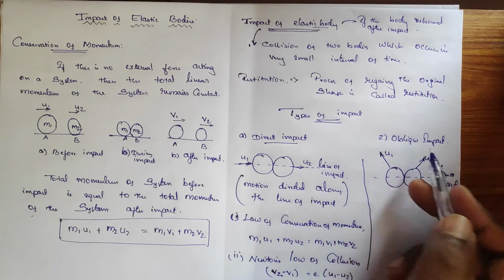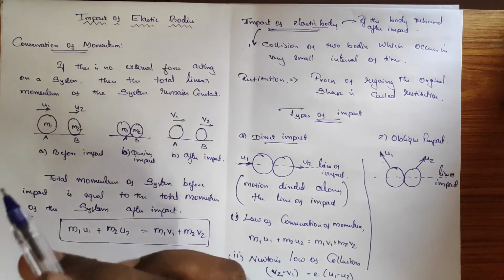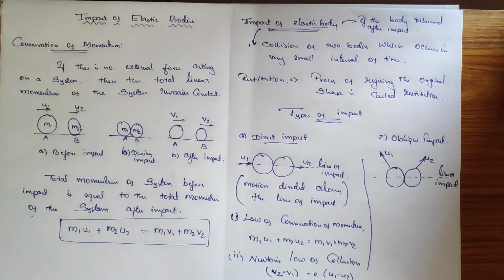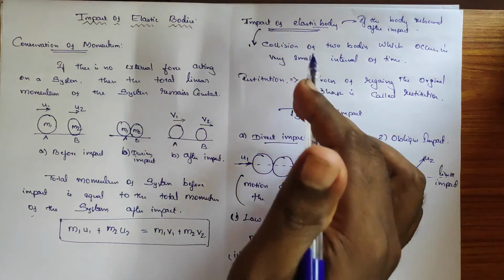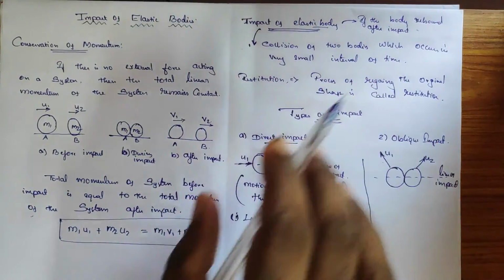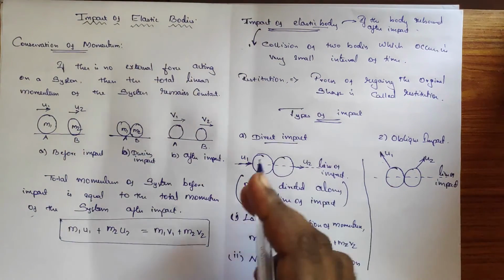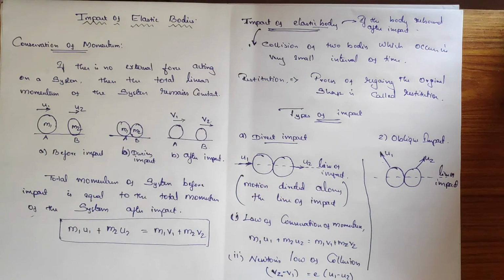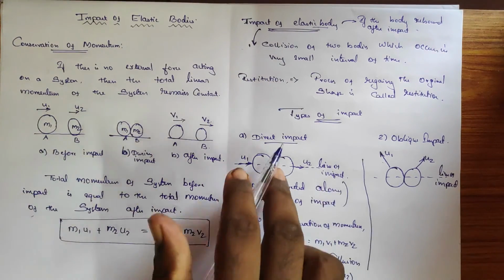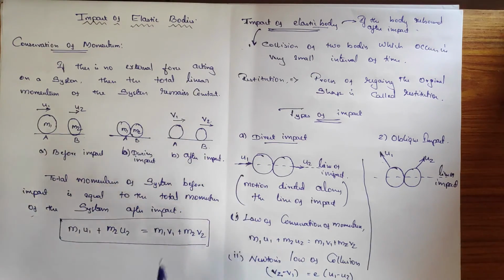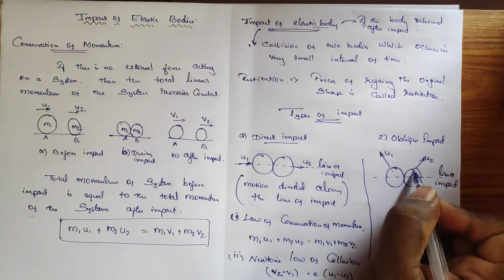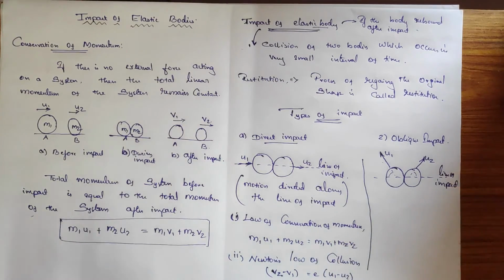So this is all about the impact of elastic bodies. Inside the impact of elastic bodies, you must know about conservation of momentum, restitution, and the types of impact, like direct impact and oblique impact. Whenever the motion of the impact or collision is along the line of impact, it is direct impact. If it is not, then it is oblique impact, and here it will be occupying an angle, alpha 1, alpha 2, something like this.